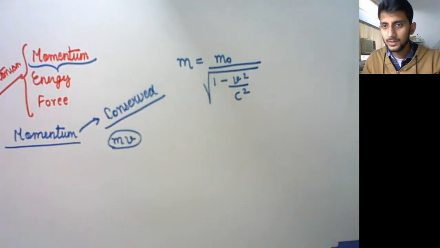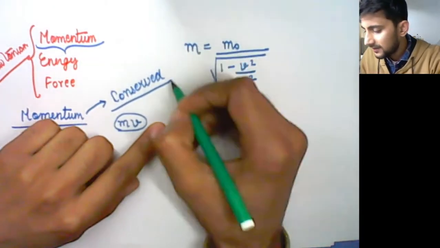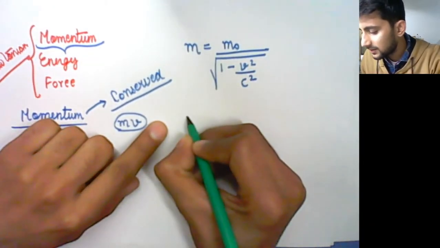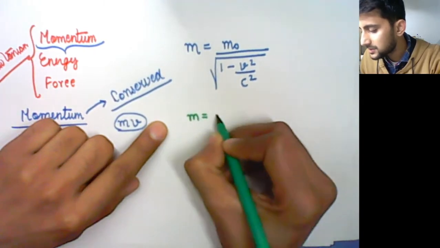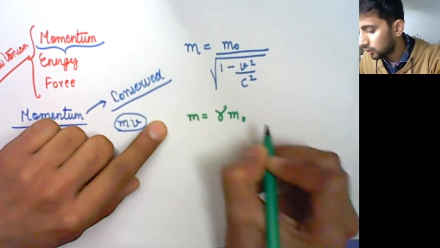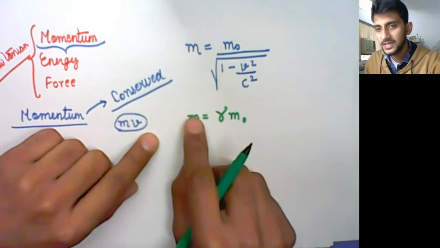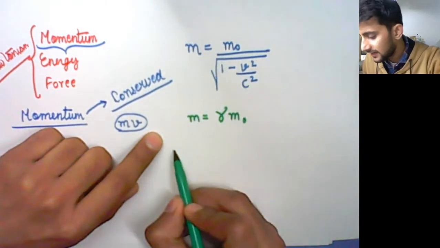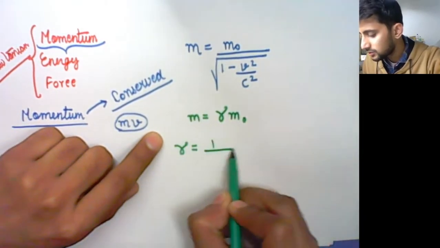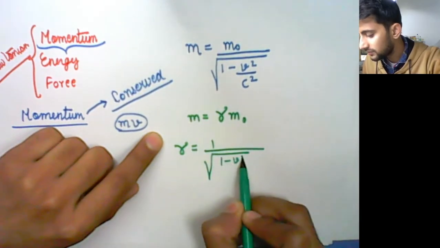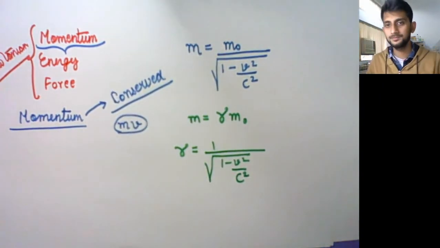Fine. So we should write this as m equals gamma m naught, where gamma is equal to 1 upon under root 1 minus v square upon c square.